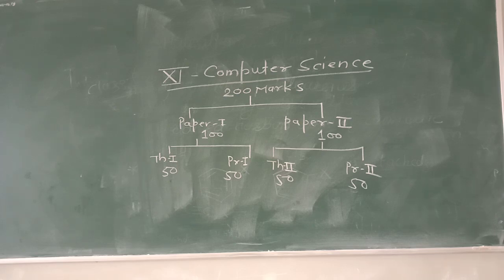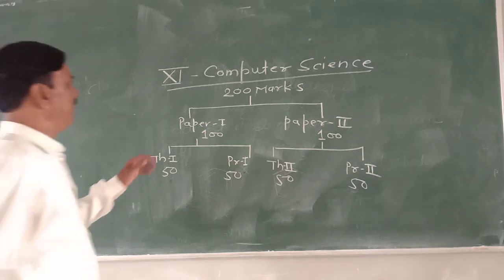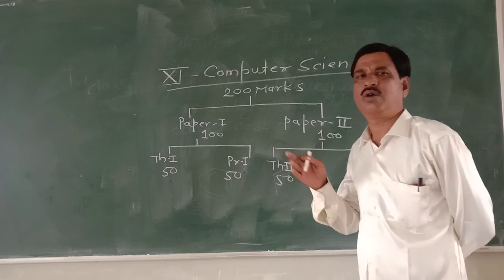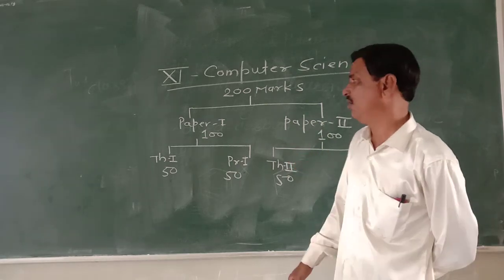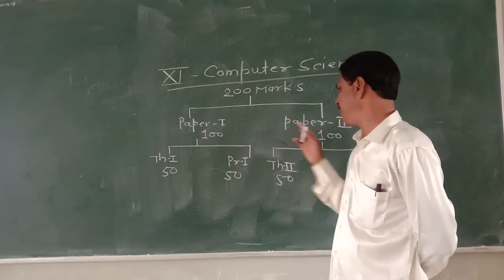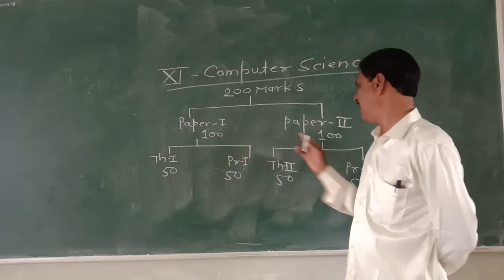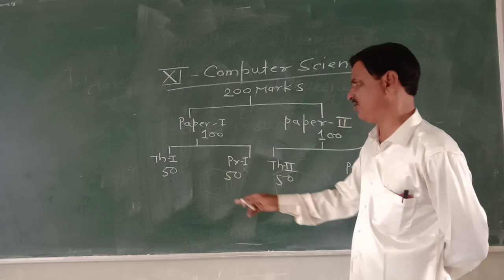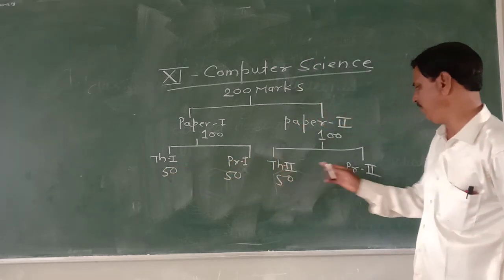Now in 11th computer science, which is a 200 mark subject, there are two papers, paper first, paper second. Each will carry 100 marks, and in each paper there will be theory and practical.